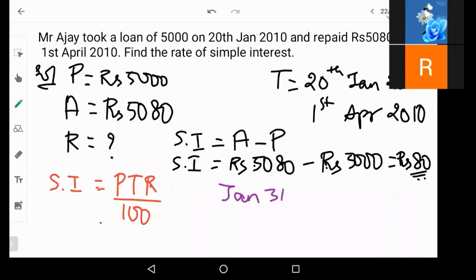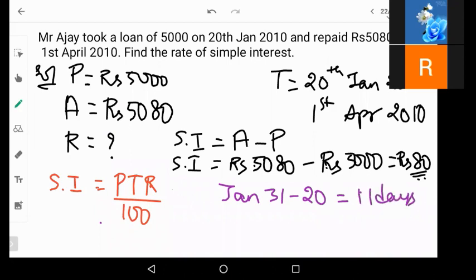So 31 minus 20, how much do you get? Say it in the number of days. Later, we will convert that to the year. So 31 minus 20, you will get 11 days.